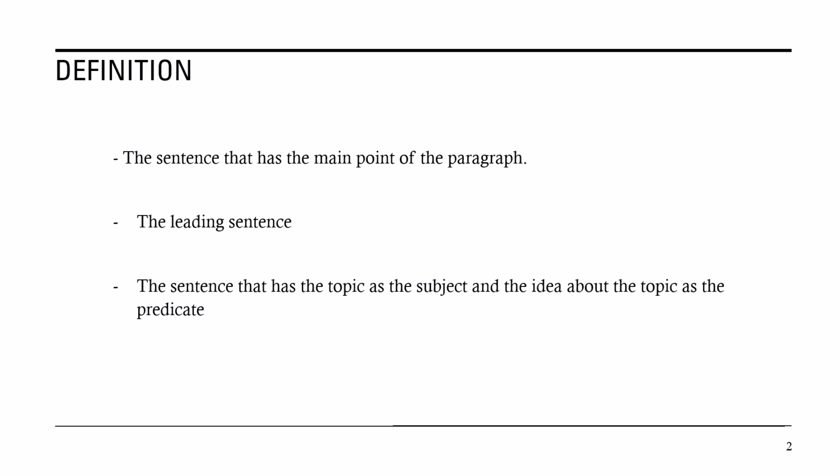So main idea is the sentence that has the main point of the paragraph. It means that every single paragraph or every single text will have a main idea in it. So where is the position? The position of the main idea, the smallest one, is in the paragraph. So among the sentences in the paragraph, there will be the main point of the paragraph, which is called the main idea. So it is in the form of a sentence that has the main point of the paragraph.